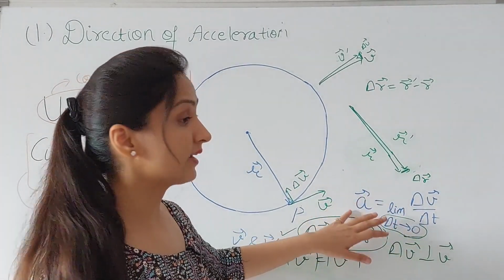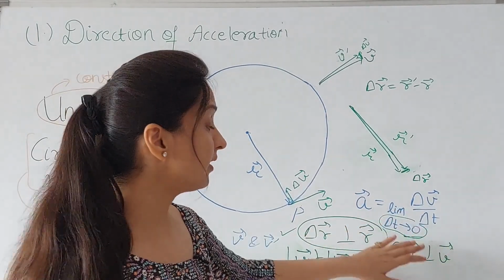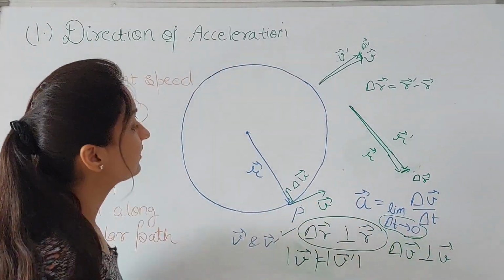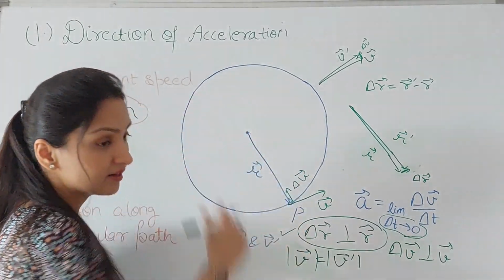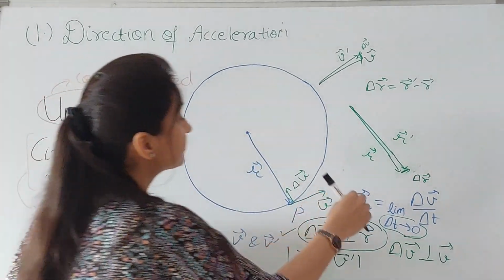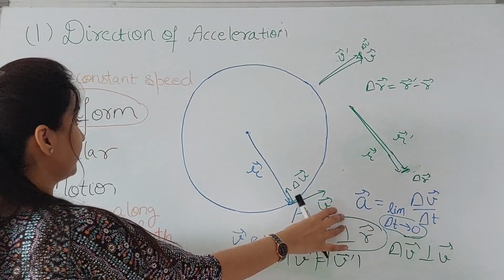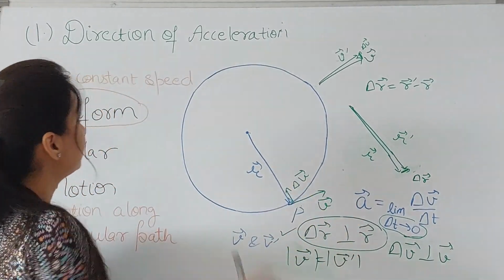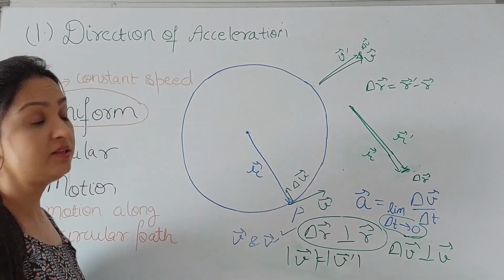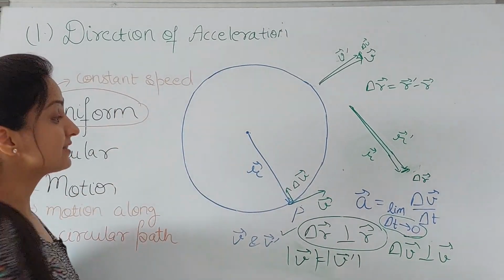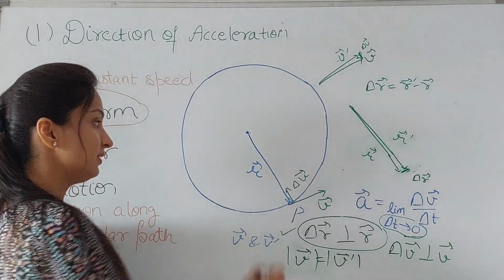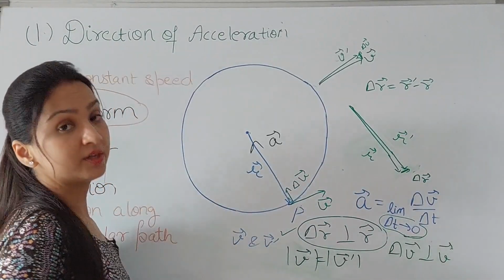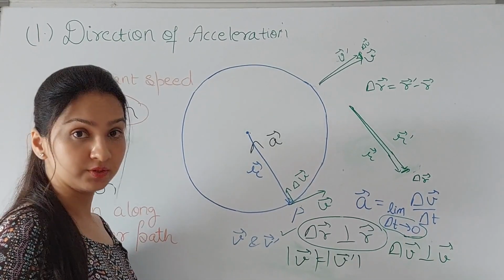So the direction of acceleration will depend upon the direction of delta V, and in this limit the direction of delta V is directed towards the center. Which means that the instantaneous acceleration that we talk about, the direction of acceleration in uniform circular motion, is along the center of the circle. So this is the direction of acceleration for the object moving in a uniform circular motion.